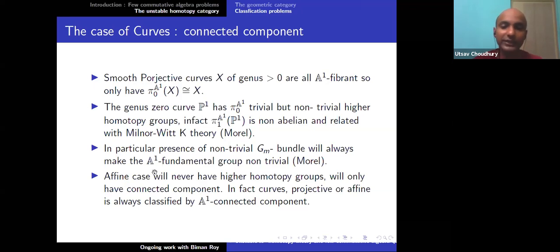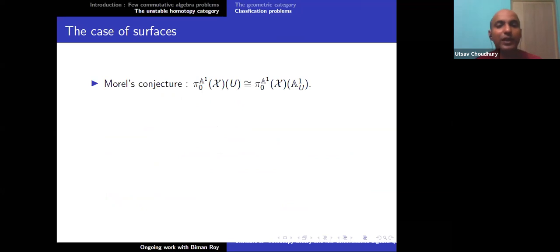In this case, it is saying that if I have a curve that is A1 connected, that is, pi_0 A1 is trivial, then the curve is actually isomorphic to A1 if it is affine. So this is a characterization in dimension 1 using A1 homotopy theory. This is a folklore characterization. Now there is a conjecture of Morel which says that this pi_0 A1 X sheaf does not see any difference between U and A1 times U.